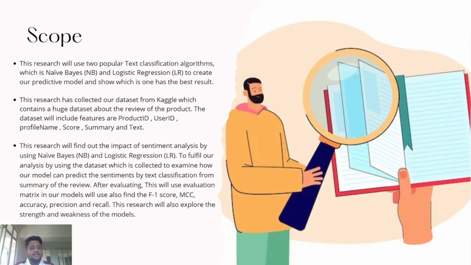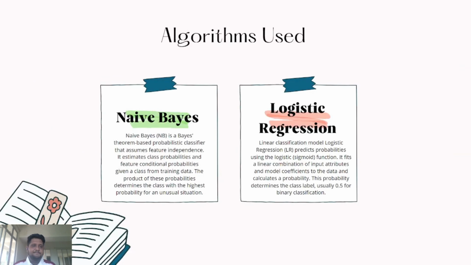This research will find out the impact of sentiment analysis by using naive-bayes and logistic regression. To fulfill our analysis by using the dataset which is collected, we examine how our model is predicting the sentiment analysis by text classification from the summary of the review. After evaluating this, we will use evaluation metrics in our model with the help of F1 score, MCC, accuracy, precision, and recall. This research will also explore the strength and weakness of the models.